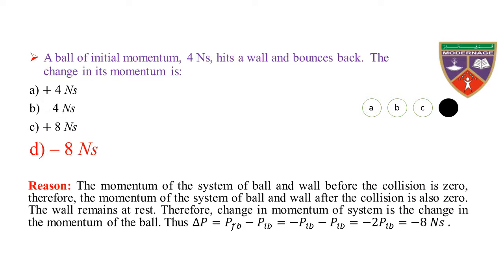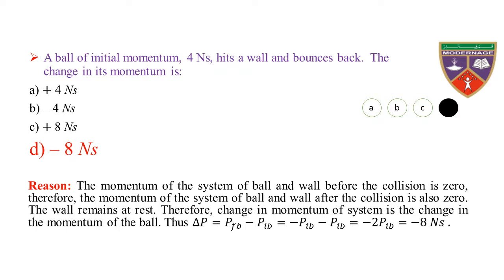Reason. The momentum of the system of ball and wall before the collision is 0. Therefore, the momentum of the system of ball and wall after the collision is also 0. The wall remains at rest. Therefore, change in momentum of the system is the change in the momentum of the ball.